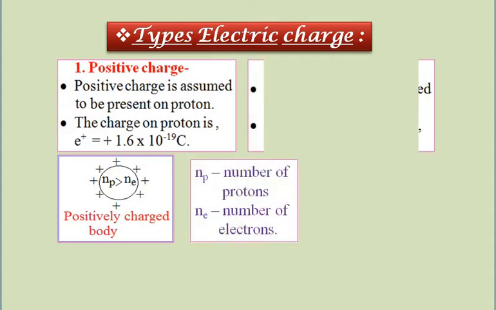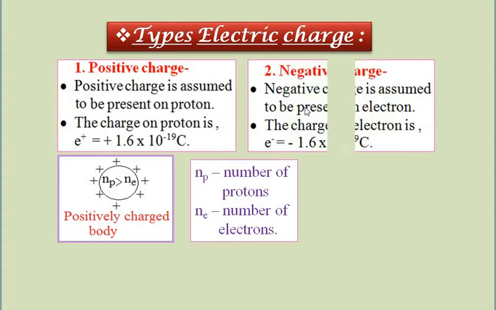The second is the negative charge. Negative charge is assumed to be present on the electron. The charge on an electron is e equal to minus 1.6 into 10 raised to minus 19 coulomb. See the two: 1.6 into 10 raised to minus 19 coulomb and 1.6 into 10 raised to minus 19 coulomb.